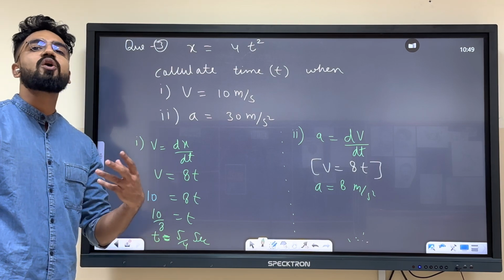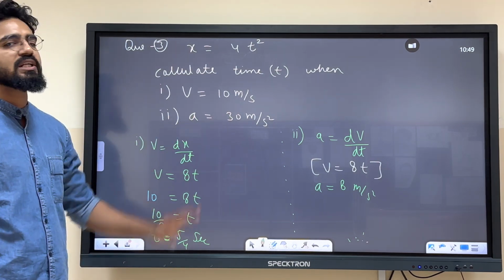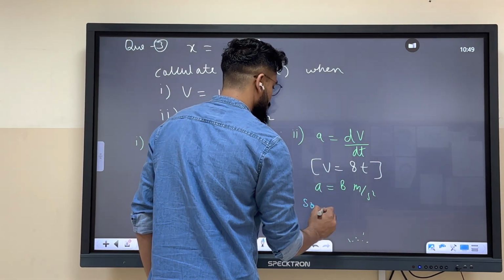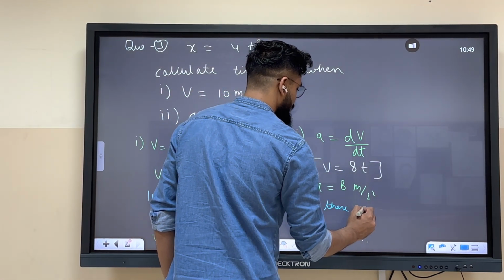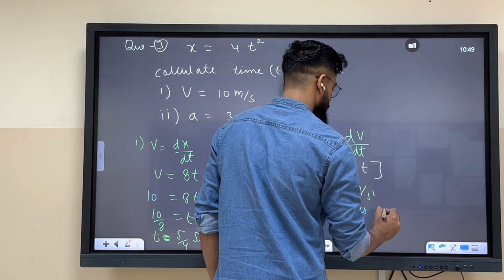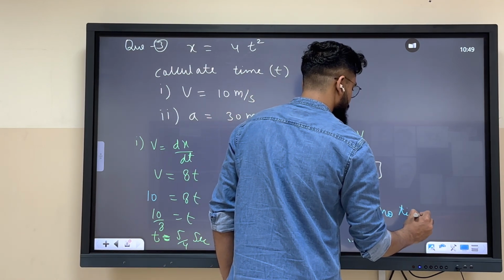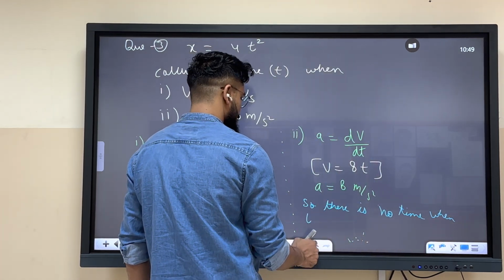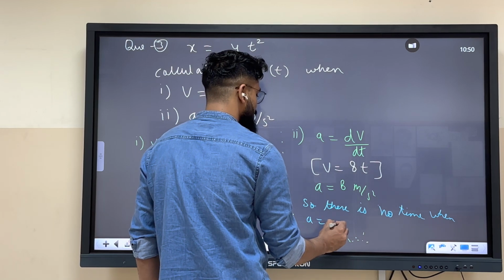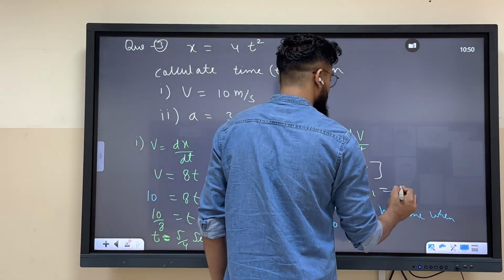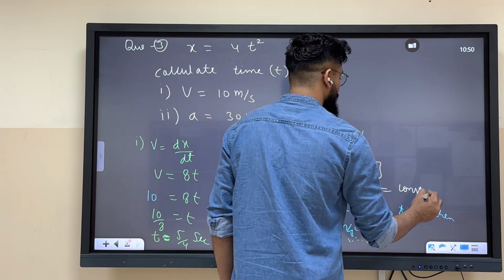So there cannot be any time when your acceleration is 30 meter per second square. Okay. So there is no time when acceleration equals to 30 meter per second square. Why? Because this guy over here, 8 meter per second square, is your constant.